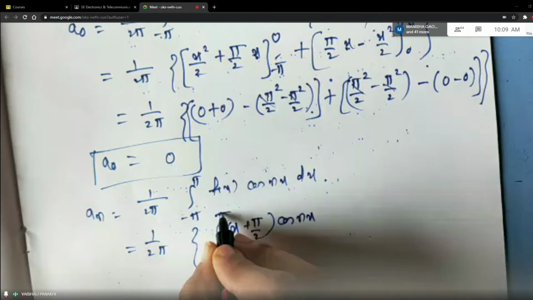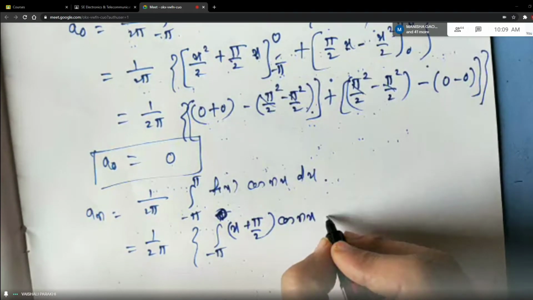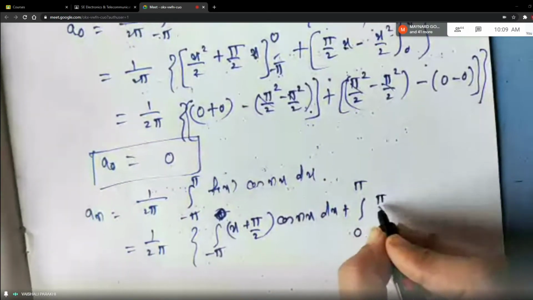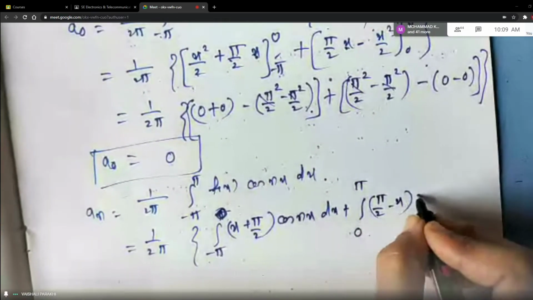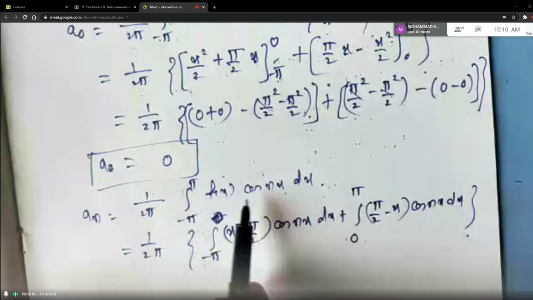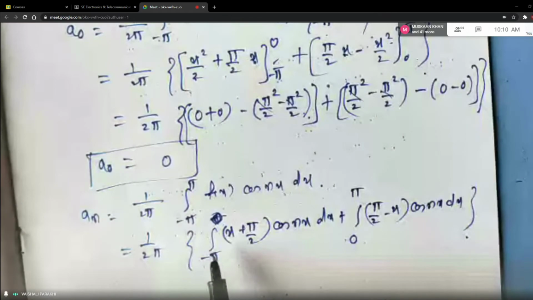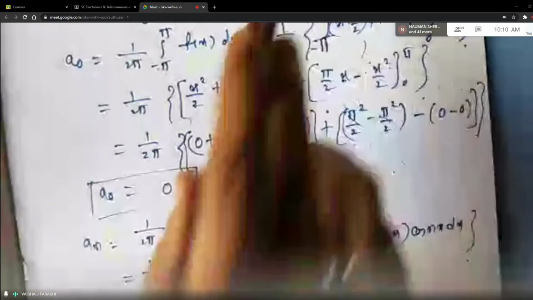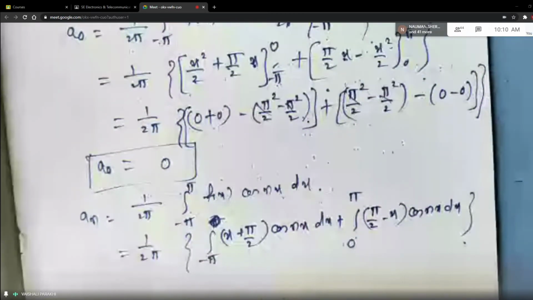And in the second integral it will be 0 to pi. What is the function? Pi by 2 minus x, cos of nx dx. Nothing I did here. I wrote the original formula. I did the splitting, minus pi to 0, 0 to pi. And f of x is replaced according to the functions given in the intervals.